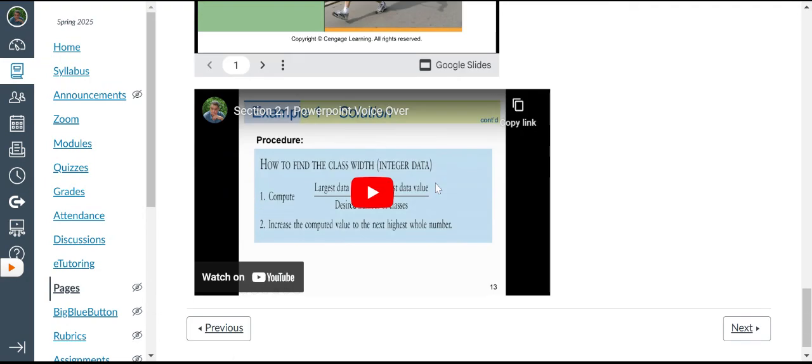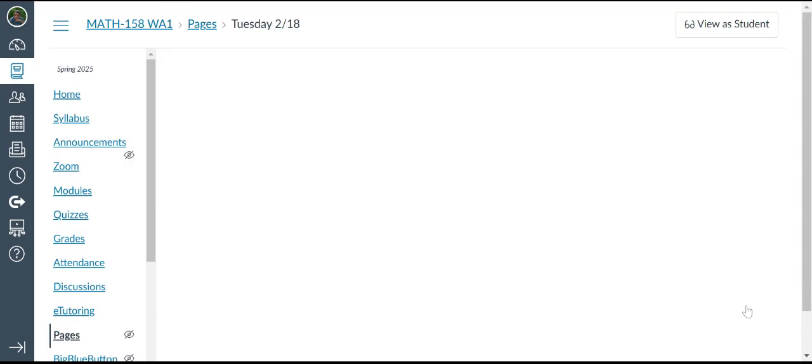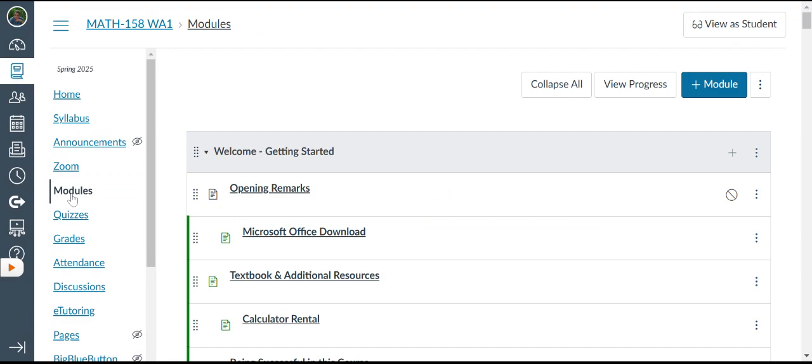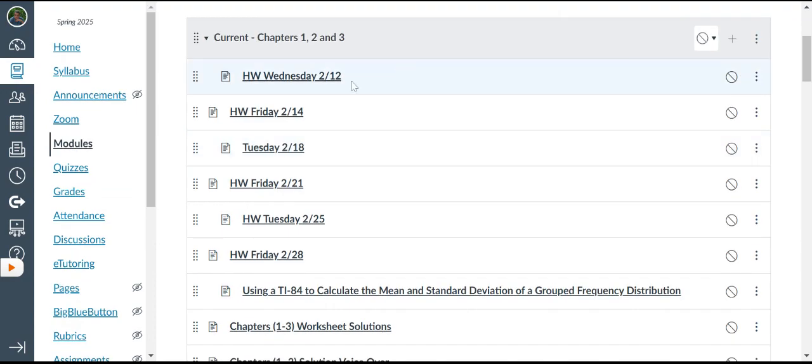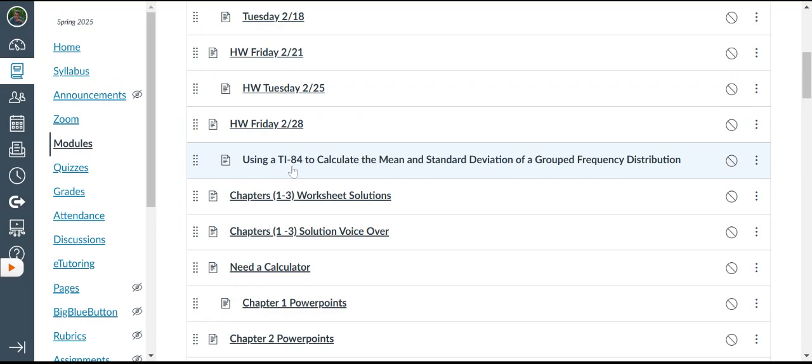PowerPoint 2.1, there is a voiceover and the like. The same thing happens with the next assignment, which is 2.8, and the next, and the next, and the next. Same idea. I provide you with all sorts of resources. Now, what I'll do, as I mentioned earlier, is post all of these at one shot. So it may be the 12th, but by Friday you may be working on the next 2 weeks of assignments. Actually, a couple of weeks here. Here again, I do this to accommodate your work schedule.